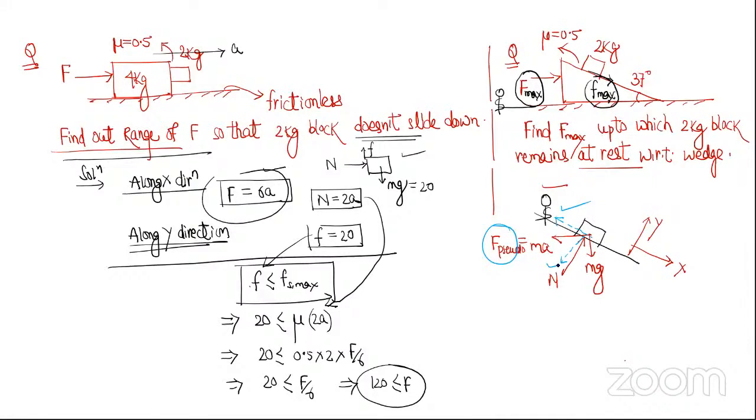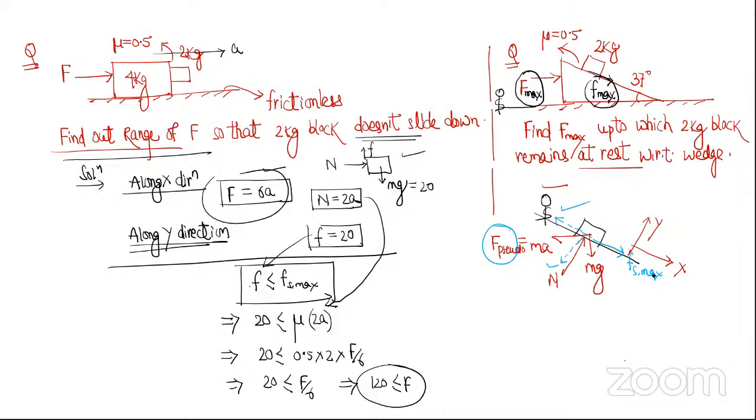Now that pseudo force will try to slide the body in which direction? Upward direction? Yes or no? Yes, sir. So friction will act in this direction.